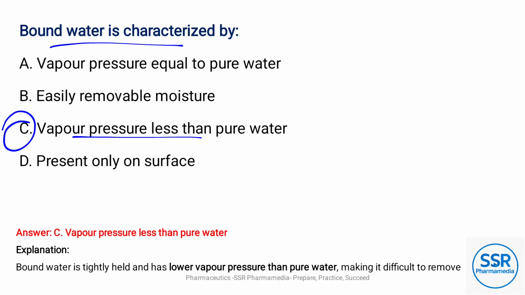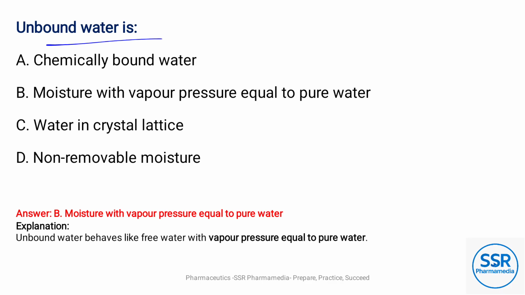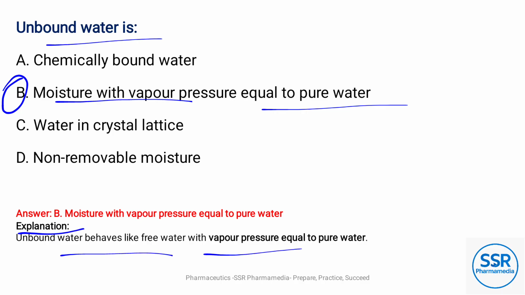The explanation is given below these questions. Unbound water is, option B is the answer, the moisture with vapor pressure equal to pure water. Here the explanation is given, so for more information, read this explanation.